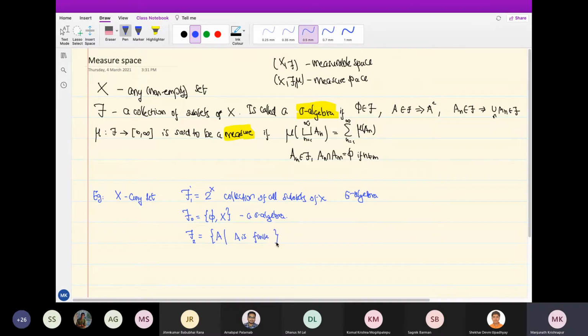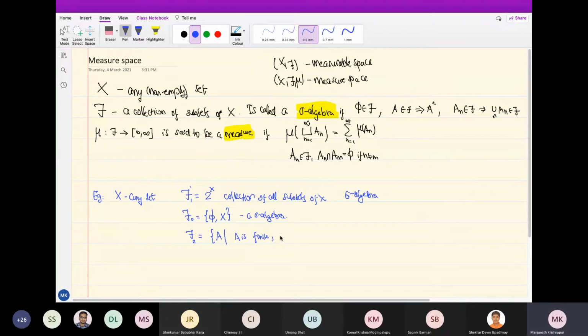So suppose I take this to be the collection of sets. I take all finite subsets of X, which you can think of as the real numbers. If I consider all finite subsets, will that be a sigma algebra? No. What is the problem? It may not have X itself, for example. It is only considering finite sets, so X also need not be there. And countable unions would also not work, right?